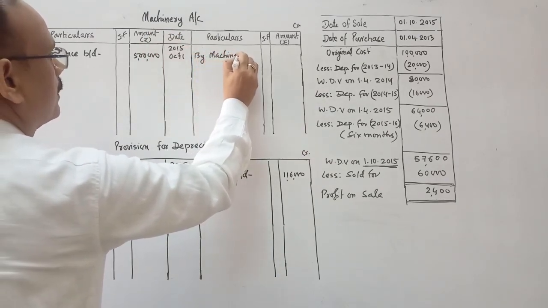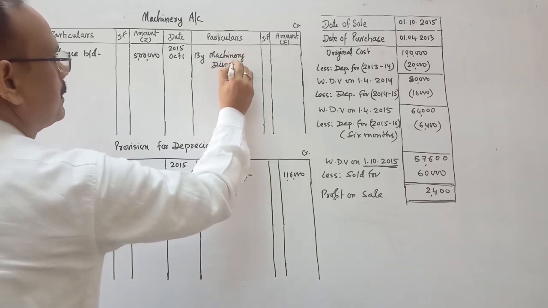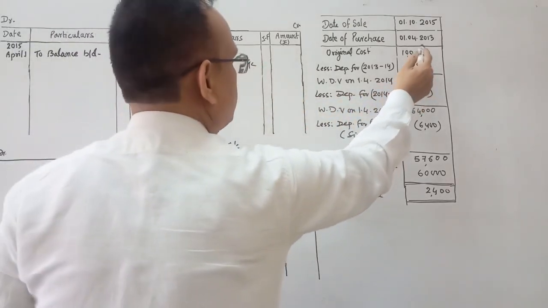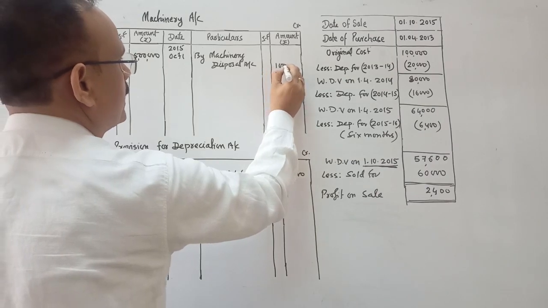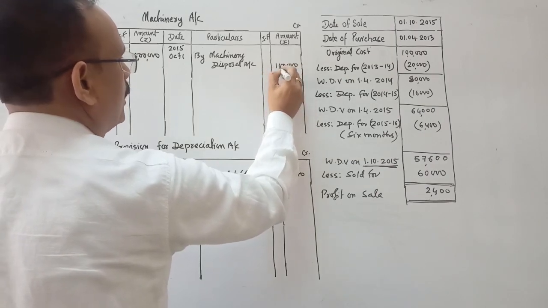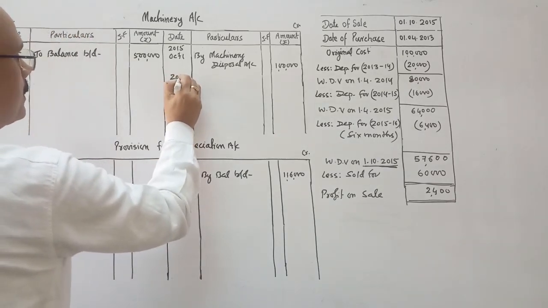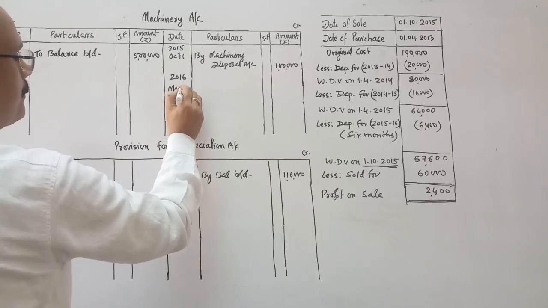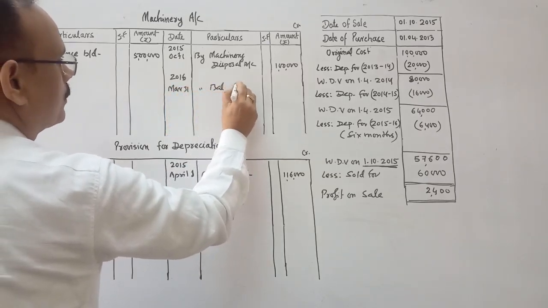So the original cost of the machine, rupees 1 lakh, will be transferred to machinery disposal account. And we will calculate the balancing figure on March 31st by balance carried down.